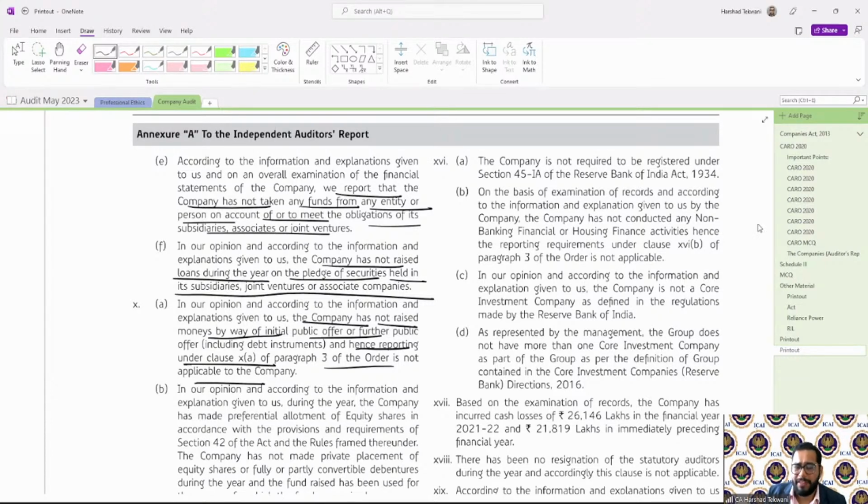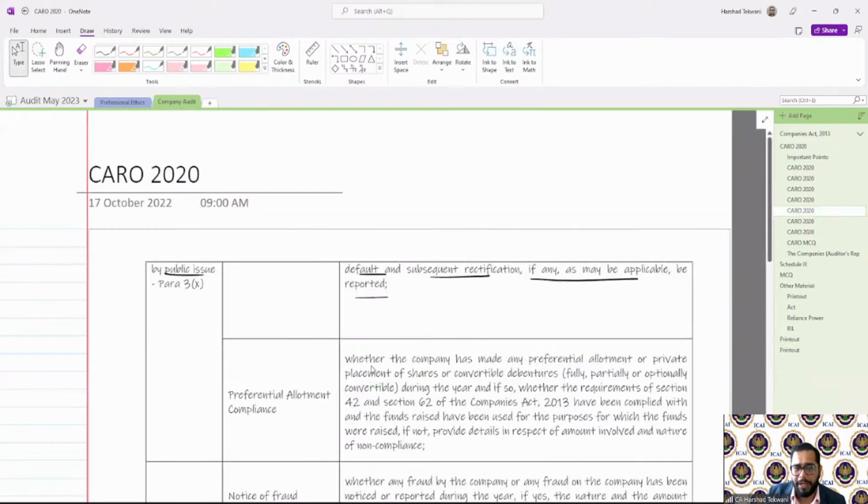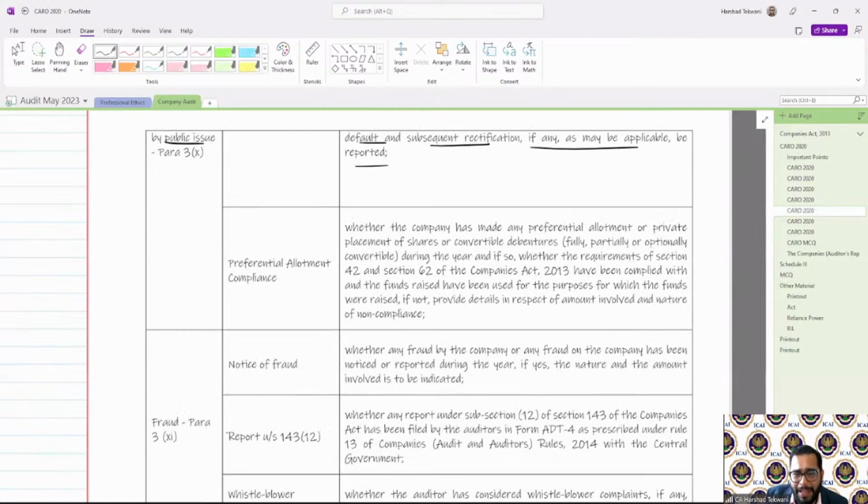The second point for the same clause is preferential allotment. So whether the company has made any preferential allotment or private placement of shares, if yes, then during the year whether the requirements of section 42 and 62 of the Companies Act have been complied with, and funds raised have been used for the purpose for which the funds were raised.